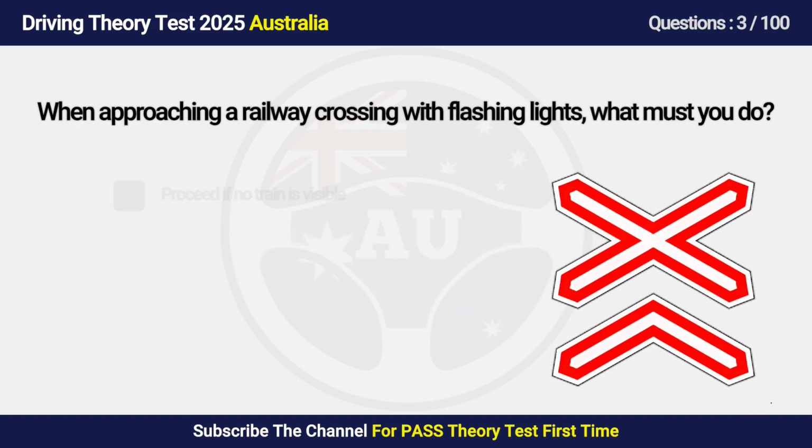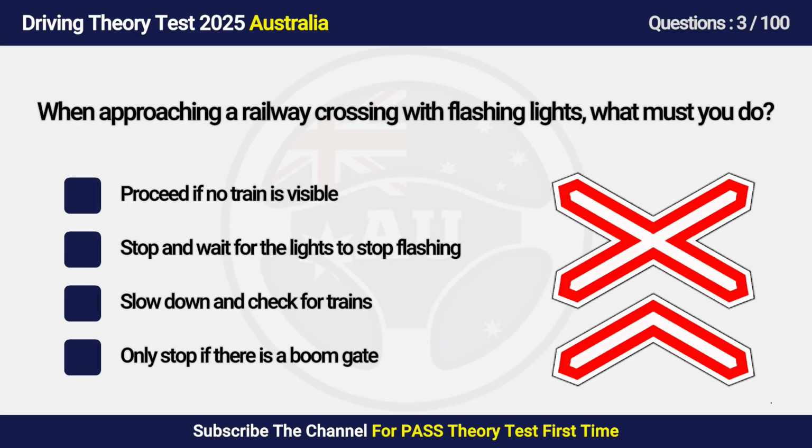Question 3. When approaching a railway crossing with flashing lights, what must you do? A. Proceed if no train is visible. B. Stop and wait for the lights to stop flashing. C. Slow down and check for trains. D. Only stop if there is a boom gate.